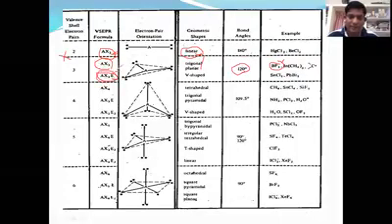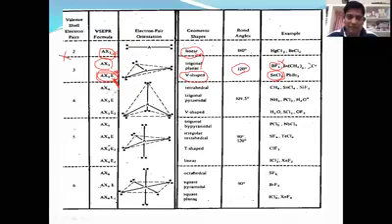I would like to mention a star here, because it contains one lone pair. If any lone pairs are there, there is a change in the shape. The shape of the molecule is V-shaped, and the best example is SnCl2. SnCl2 is known to be V-shaped. Instead of trigonal planar, the shape changes to V-shaped. Why? Because it contains one lone pair.